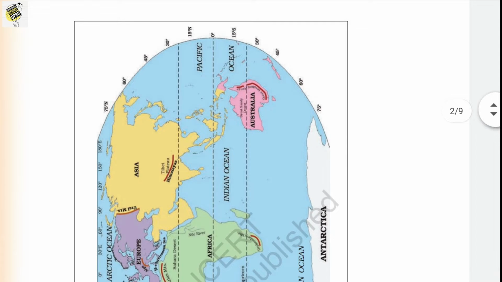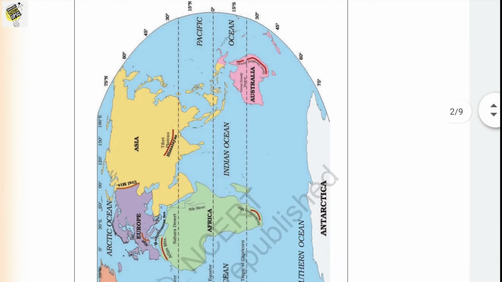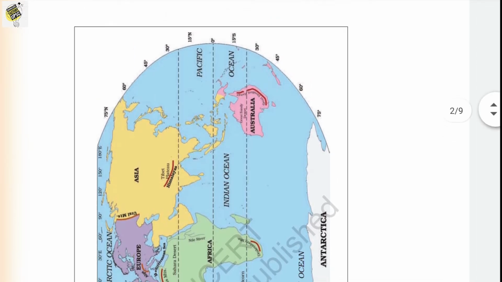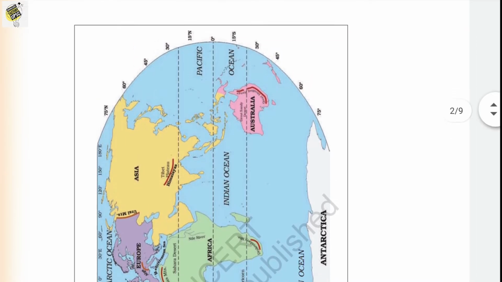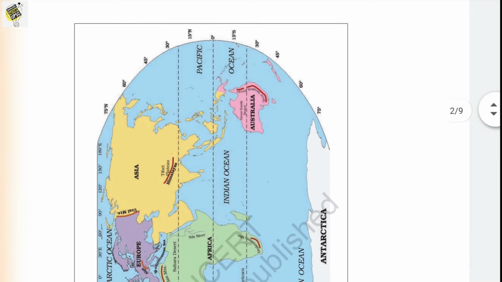And it is the continent which lies in the eastern hemisphere, okay, isn't it? The continent lies on the eastern side, that means on the right side of the earth, we can find Asia. And the Tropic of Cancer passes through this continent, and Asia is separated from Europe by the Ural Mountains.